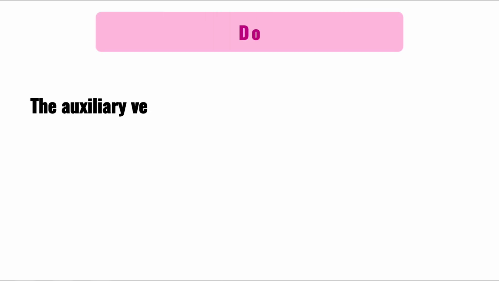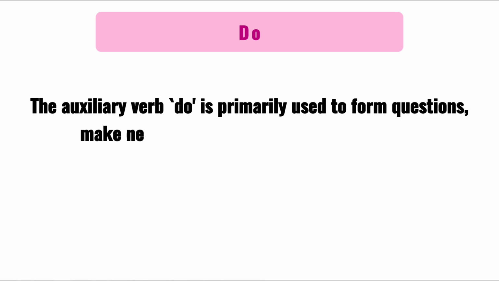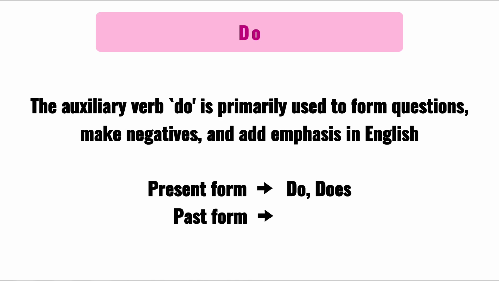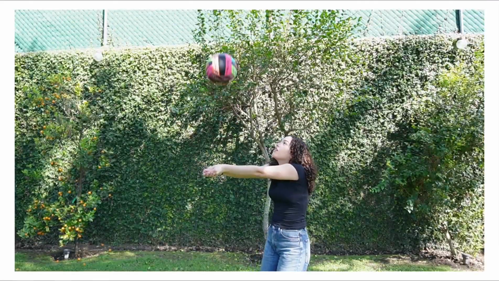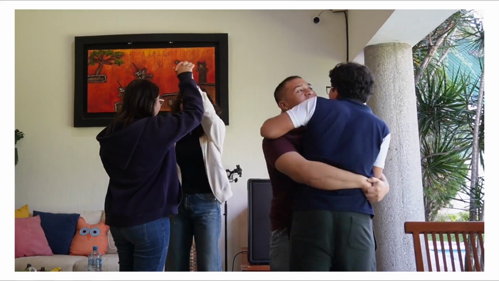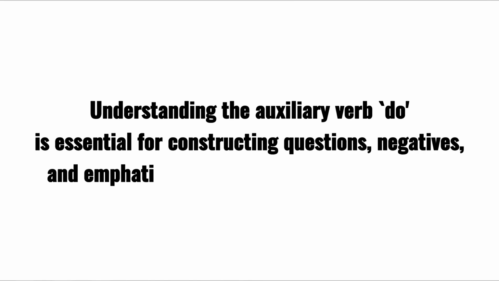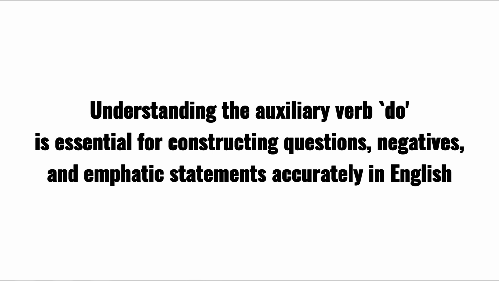The auxiliary verb do is primarily used to form questions, make negatives, and add emphasis in English. There are present forms, do, does, and past form, did. Examples: do you like coffee? Does she play volleyball? Did they go to the party? Understanding the auxiliary verb do is essential for constructing questions, negatives, and emphatic statements accurately in English.